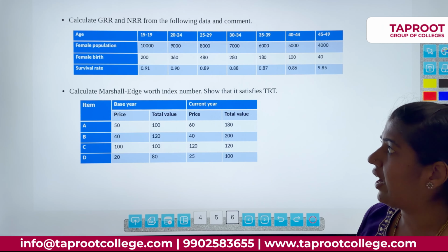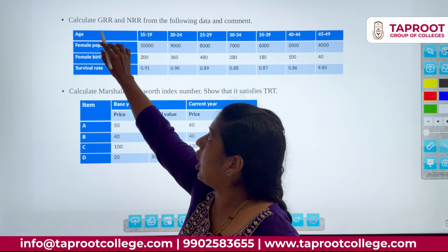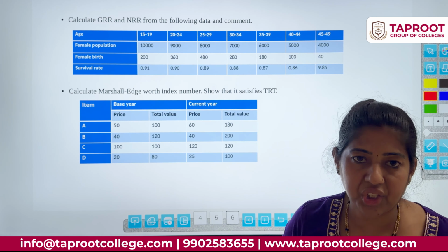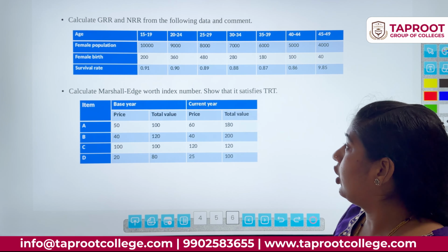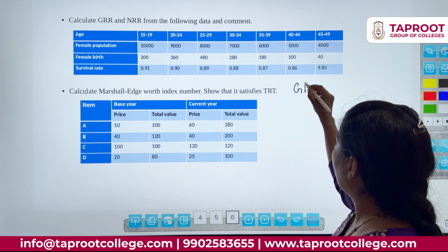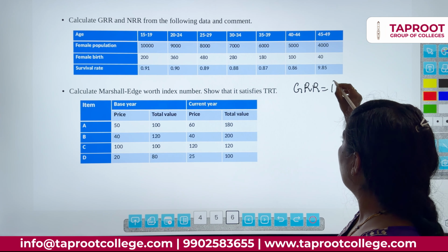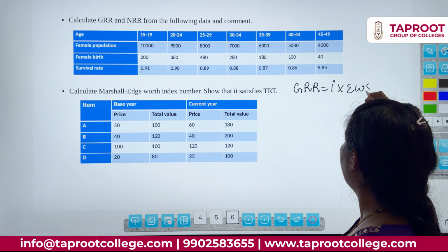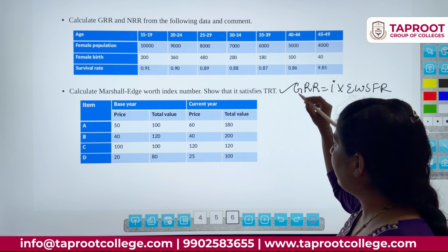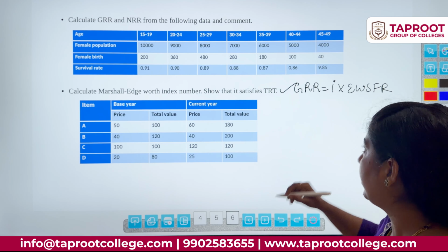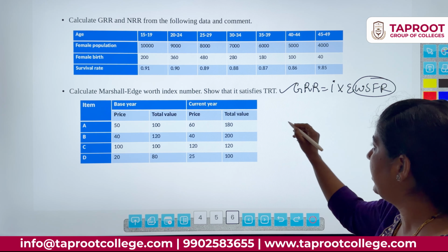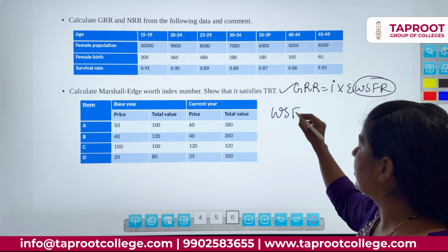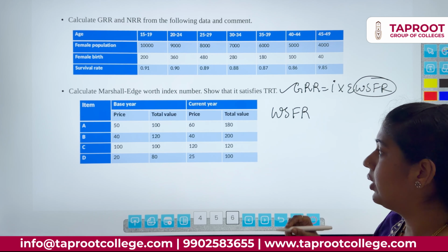One more example I can give is the gross reproduction rate and net reproduction rate problem. In gross reproduction rate, the actual formula is GRR is equal to I into summation WSFR. So this formula everybody will write, but they will forget to write the sub formula. That means they forgot to write the WSFR formula. What is the WHC formula?